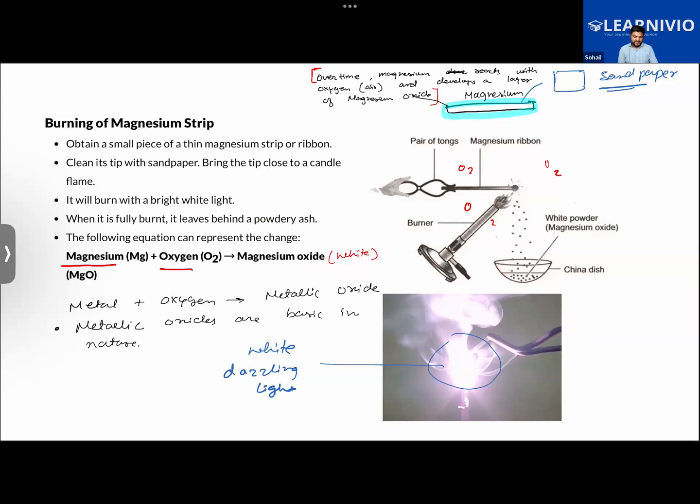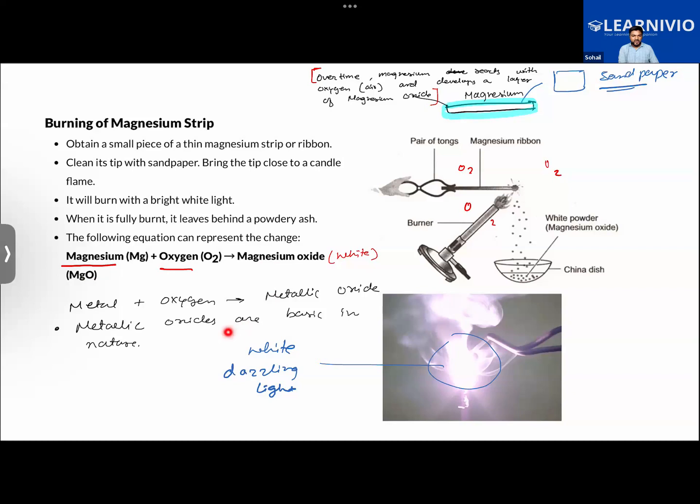The important thing, as we have discussed, is that whenever any given metal reacts with oxygen, it gives a metallic oxide. Metals are objects that are hard, shiny, and do not break easily. Magnesium, iron, aluminum, zinc, gold, silver, all of these are metals. So whenever a metal reacts with oxygen, it gives a metallic oxide like magnesium oxide. Magnesium is the metal, and oxide refers to oxygen, like MgO. Mg is short for magnesium, O for oxygen. So that is magnesium oxide.